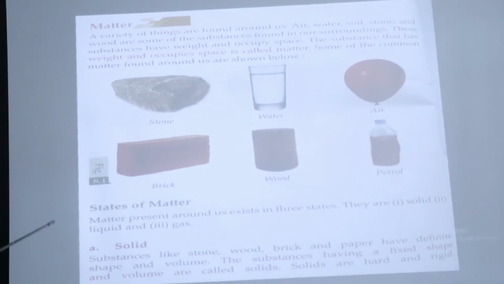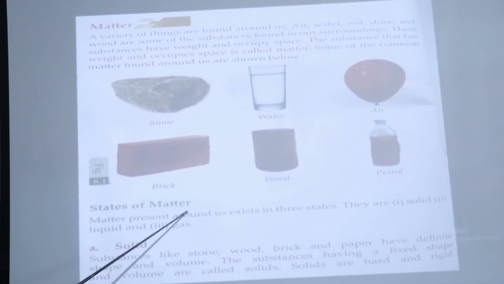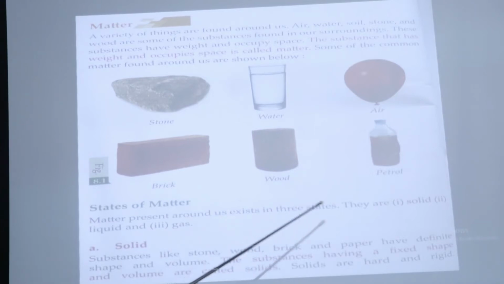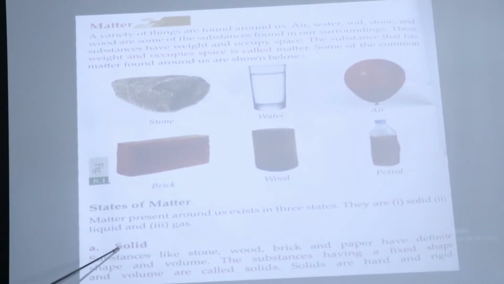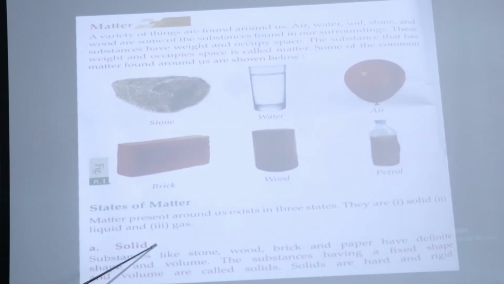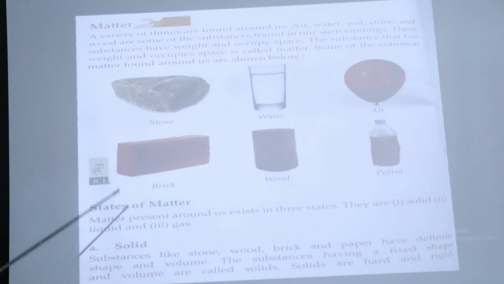Now let's talk about states of matter. There are 3 states of matter. Matter present around us exists in 3 states. They are solid, liquid and gas. First of all, let's talk about solid.